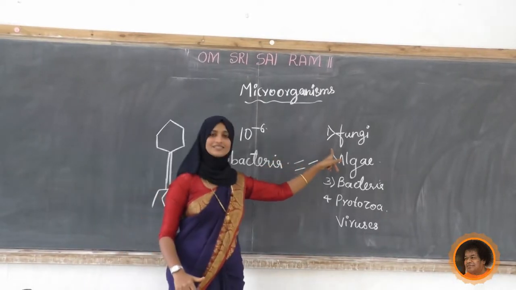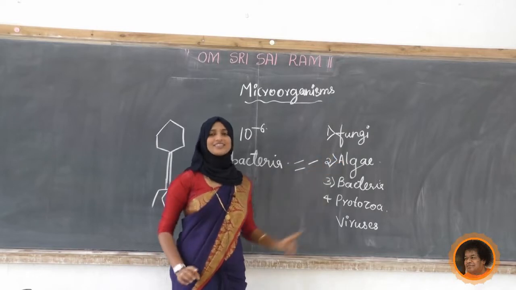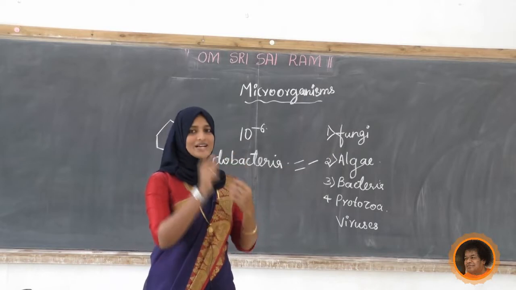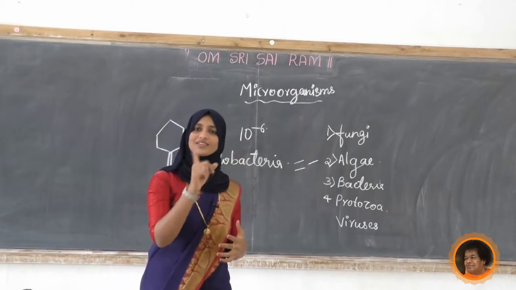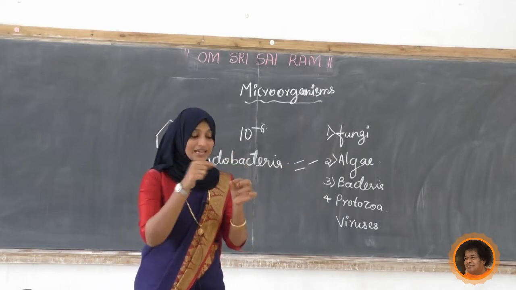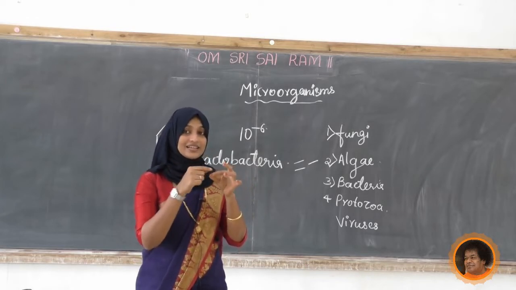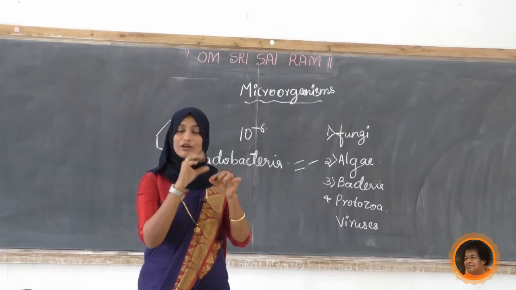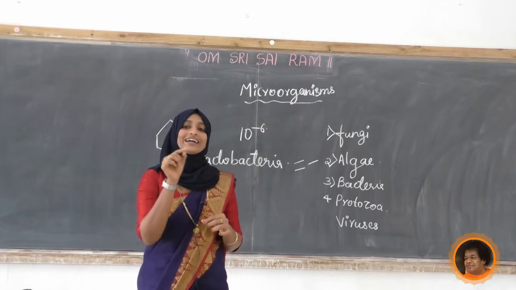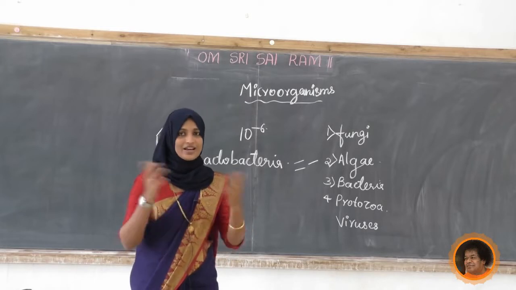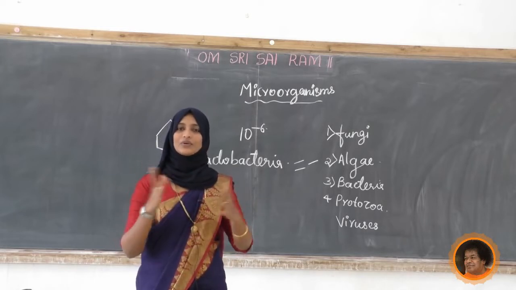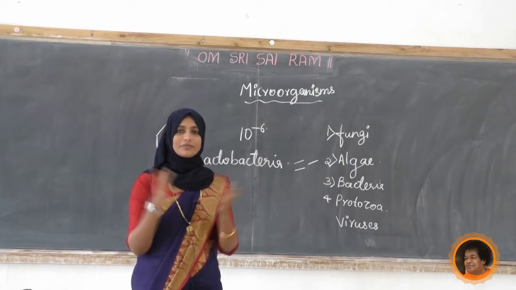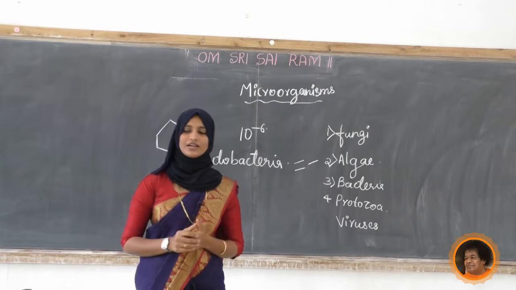Any fungus disease, do you know? Yes, that is ringworm. Sometimes we get ringworm because of the fungi, which give diseases to us. Any other? Sometimes in the nails we get pus, pain and swelling because of Candida, which is a kind of fungus. We get different types of medicines for that, such as clotrimazole, ointments and many others.